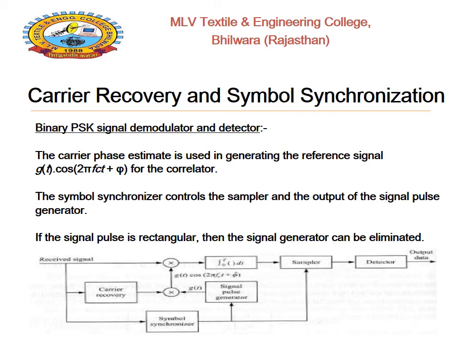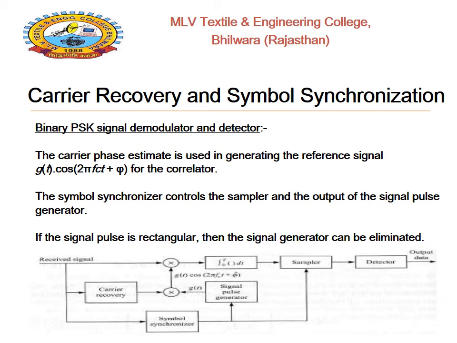BPSK, binary phase shift keying, signal demodulator and detector. As we observe in this PPT, the figure presents the BPSK signal demodulator and detector. The carrier phase estimate used in generating the reference signal is given as g(t) multiplied by cos(2 pi f_c t plus phi) for the correlator. The symbol synchronizer controls the sampler and the output of the signal pulse generator. If the signal pulse is rectangular, then the signal pulse generator can be eliminated.